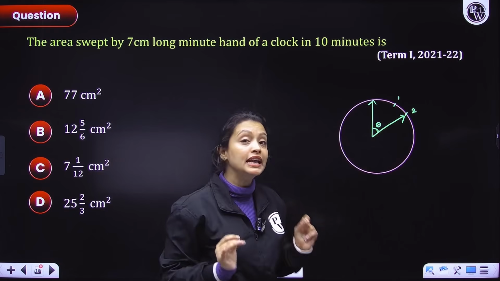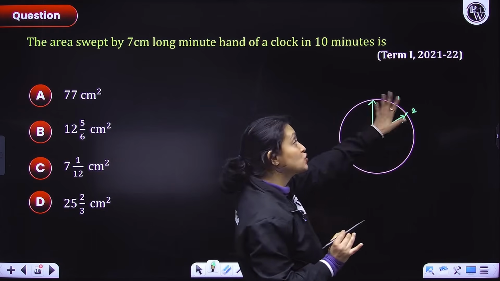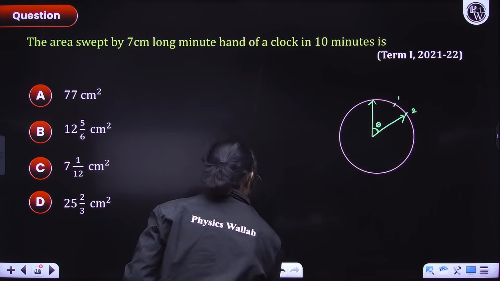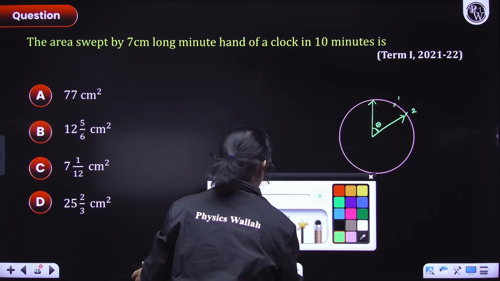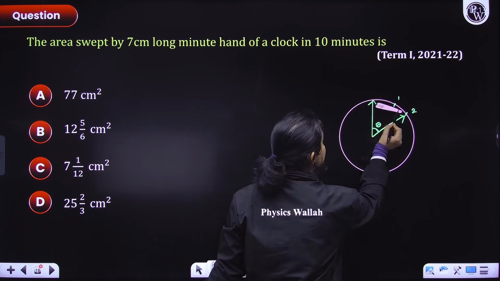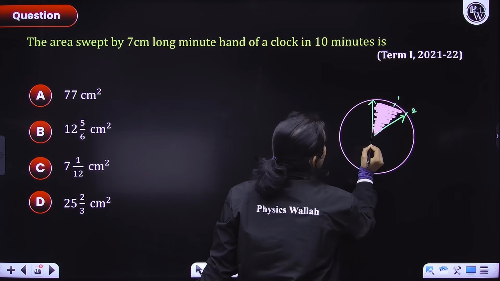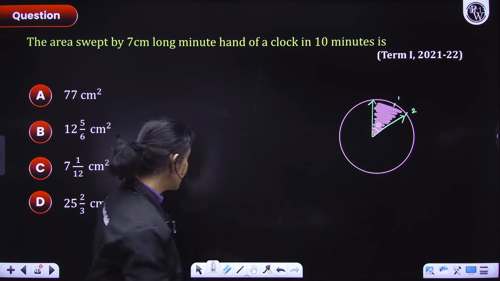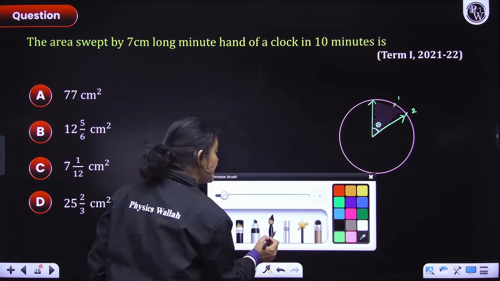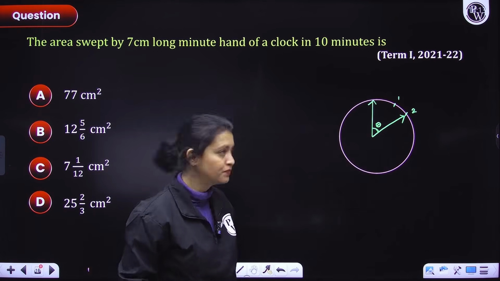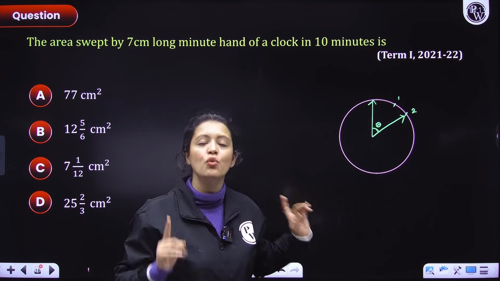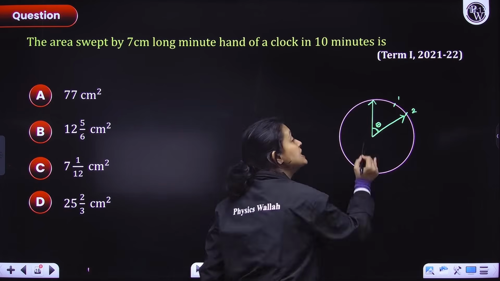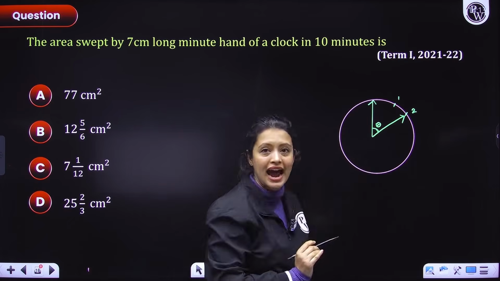Now what do we need to find? We need to find the area swept by this hand. So we need to find this area here. This is a sector, right? So we have to find the area of this sector. Now, for this sector, what is the radius, everyone? The radius is the length of the minute hand, right?